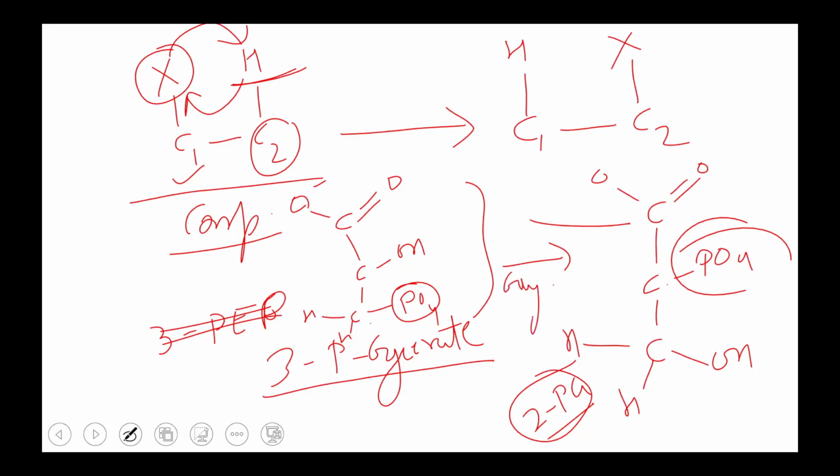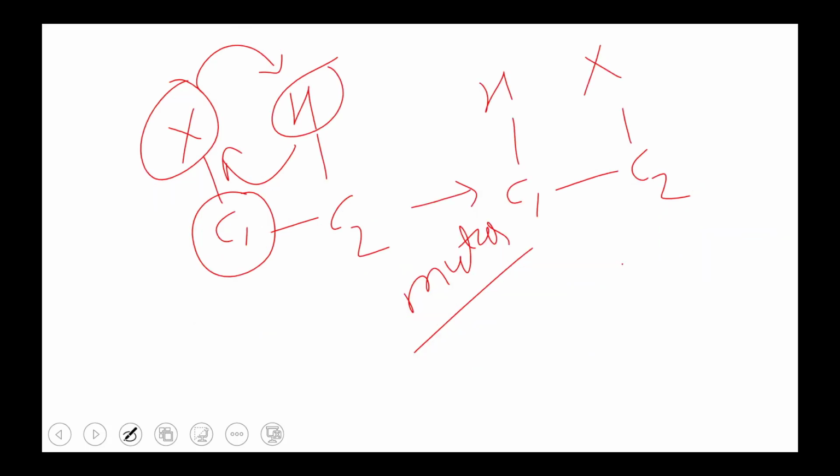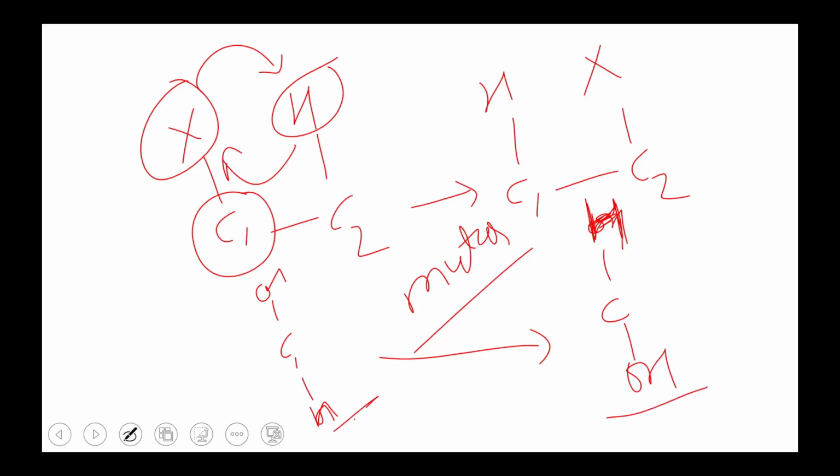But in case of epimerase, we find that the rearrangements happen in the same carbon. Like at the C1 carbon, if we have OH and H situated like this, via rotational rearrangement it can look like this, H and OH. It is a change in the orientation on the same carbon, this particular carbon only. But in case of mutase, a shift is happening from one carbon to another carbon. That is mutase.